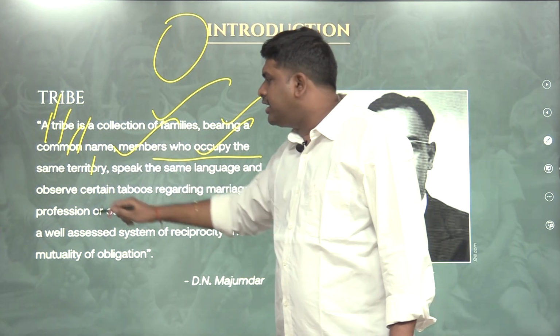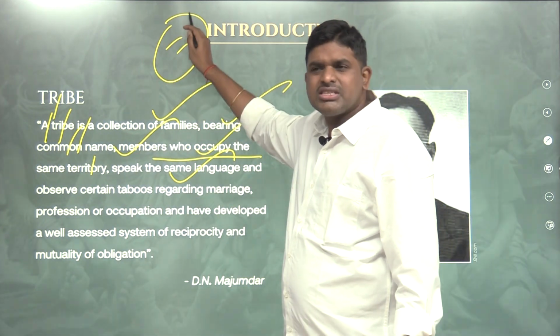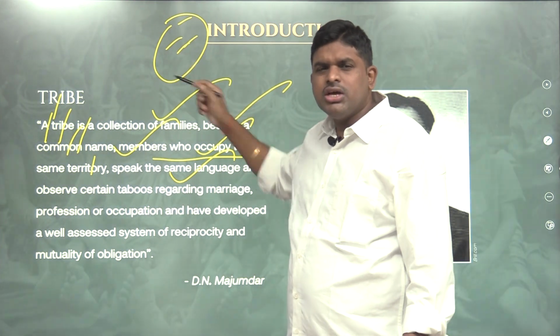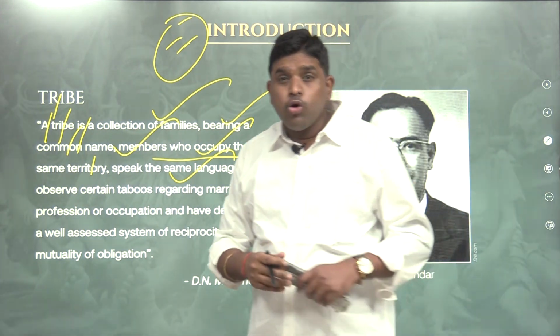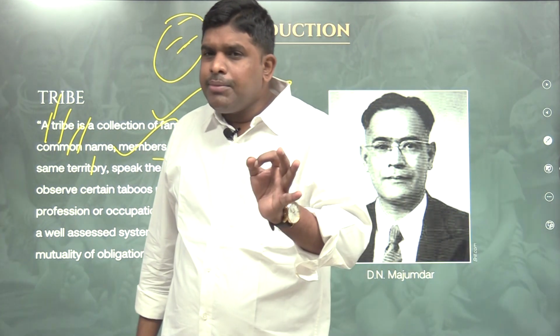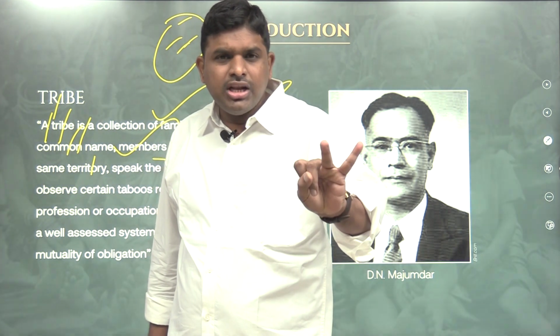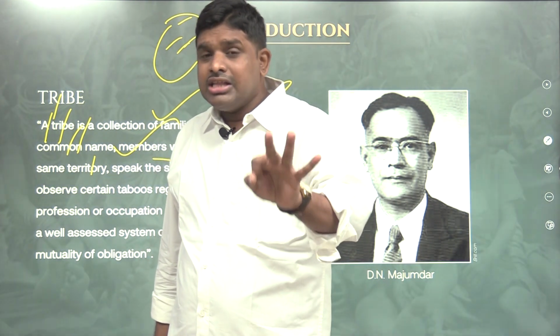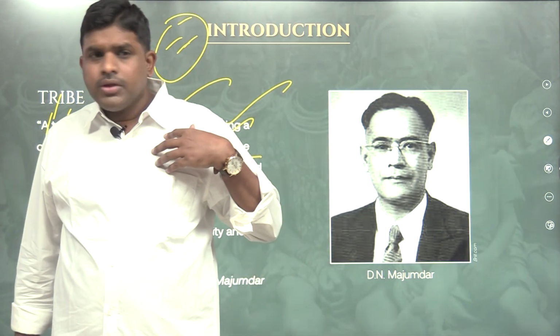Members who occupy the same territory speak the same language: Bhili language, Gondi language, Santali language, Mundari language. These people speak only one language. Means what? They are homogeneous. Every tribe is homogeneous. They have the same language, same culture, same religion, same territory. So that society is what? Homogeneous. Are we homogeneous? We are not.